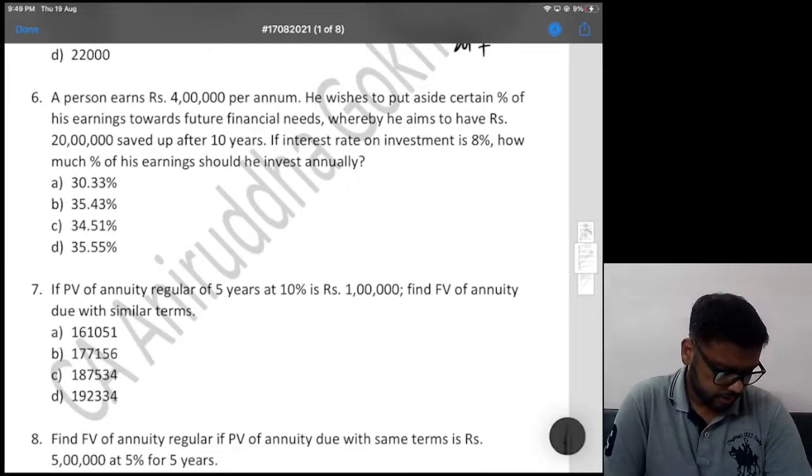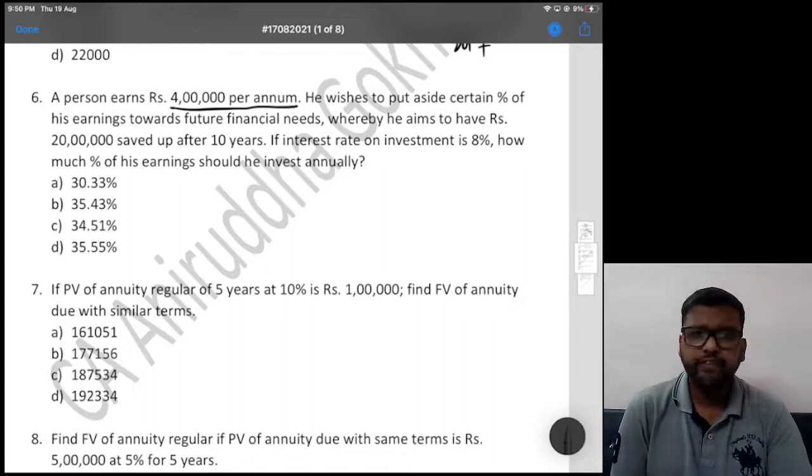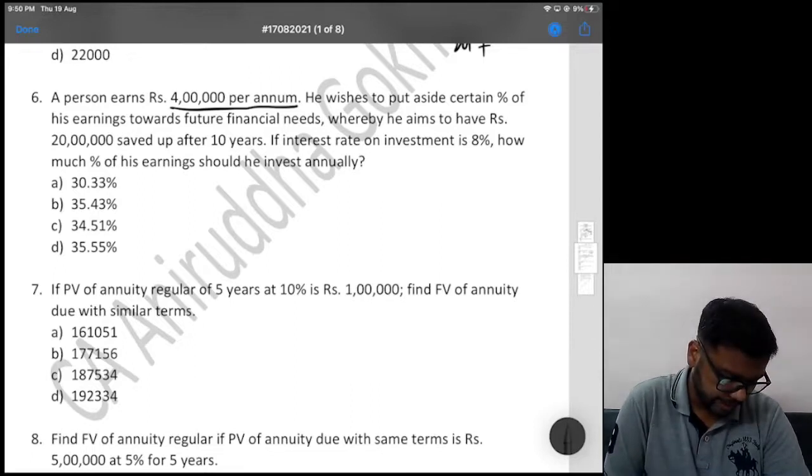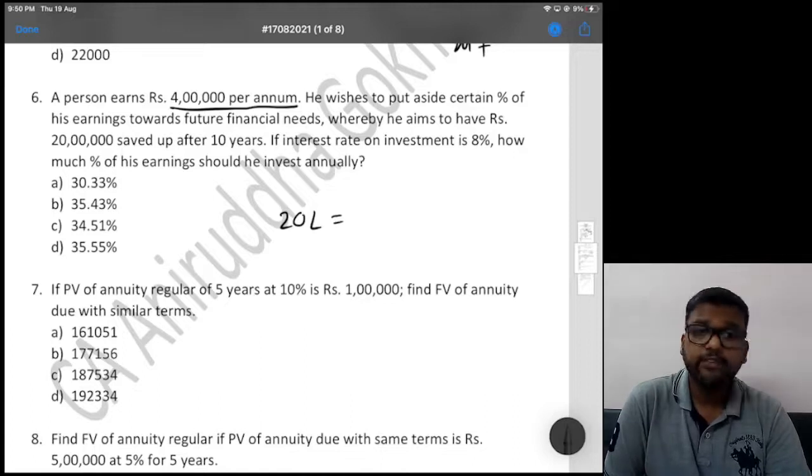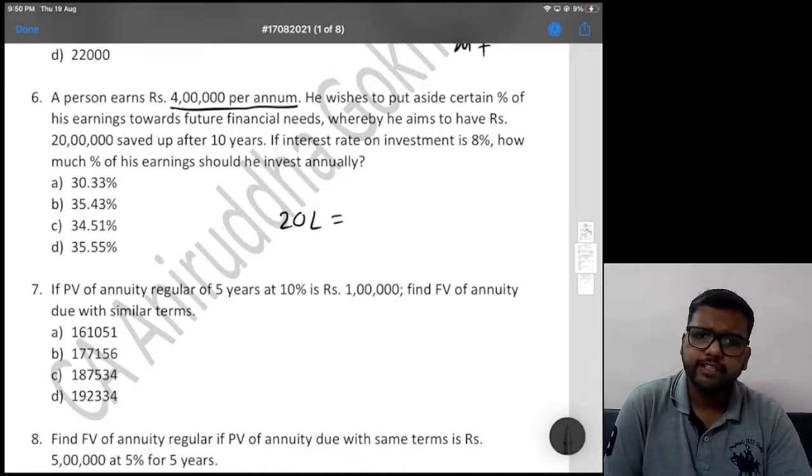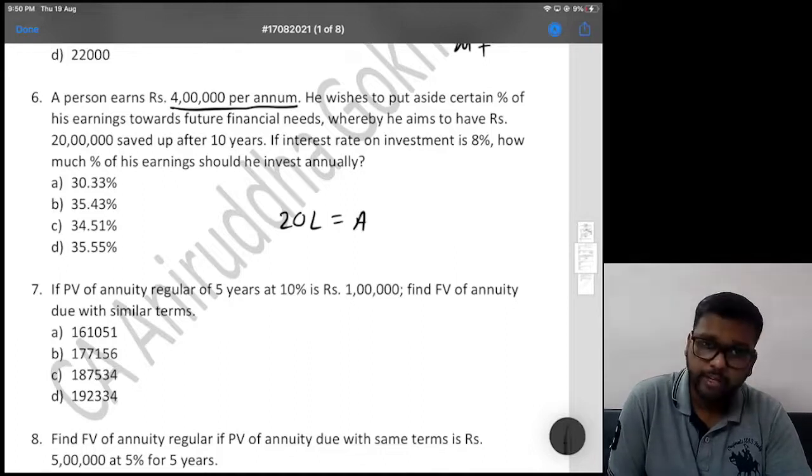A person earns 4 lakh per annum. He wishes to put aside a certain percentage of his earnings towards future financial needs, whereby he aims to have rupees 20 lakhs saved after 10 years. So 20 lakhs is future value saved after 10 years. If interest rate is 8%, how much percent should he invest? Okay, we want annuity amount.